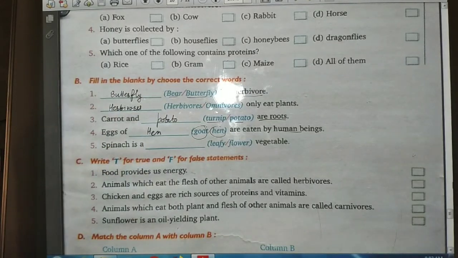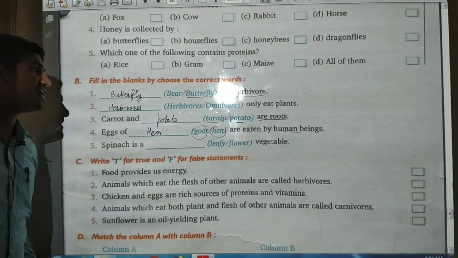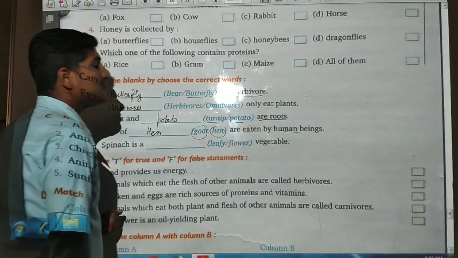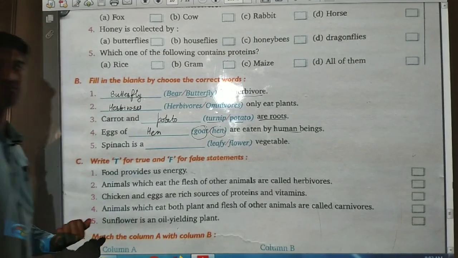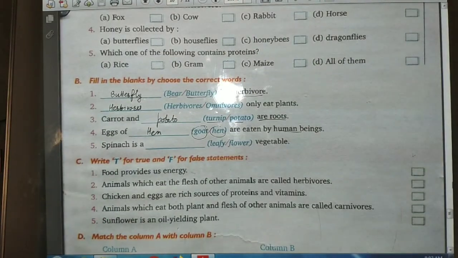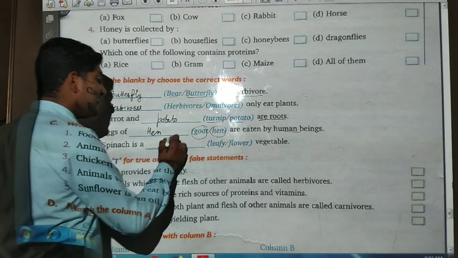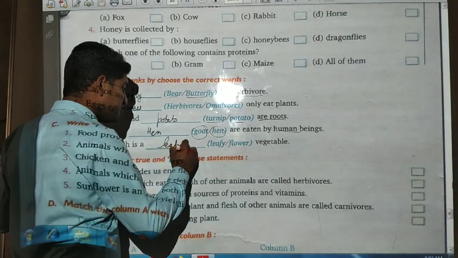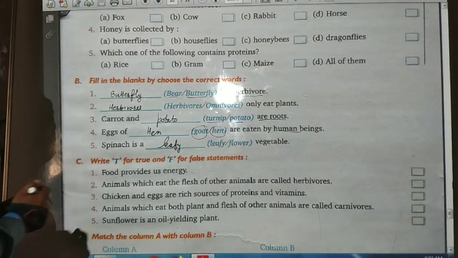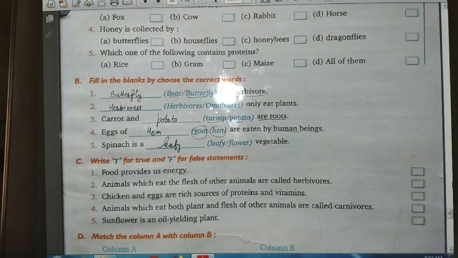Hen. Now, spinach is a leafy or flower vegetable. So our spinach is a leafy or flower vegetable. So what is the answer of this? Leafy. So these are the fill in the blanks with correct words.